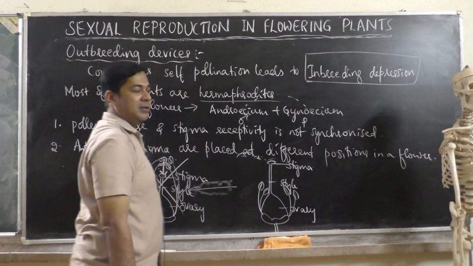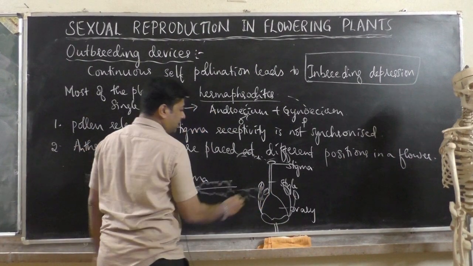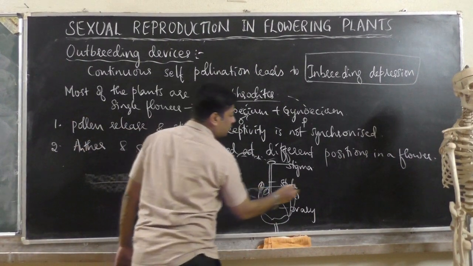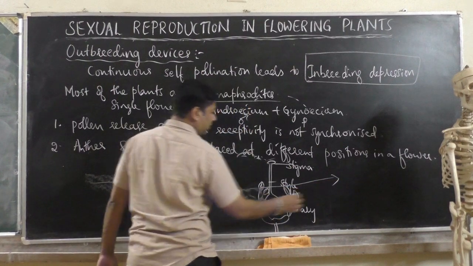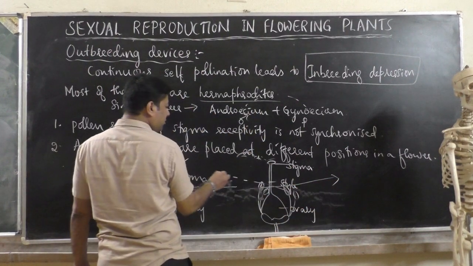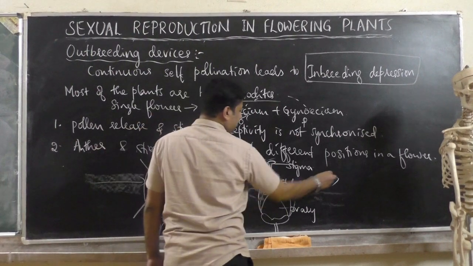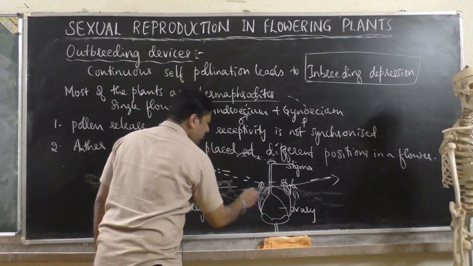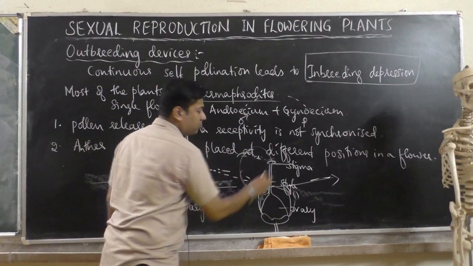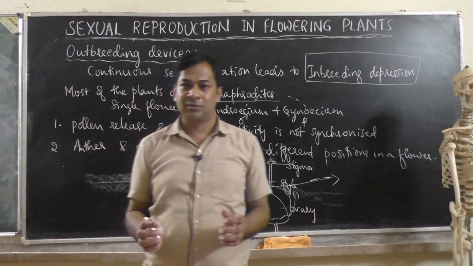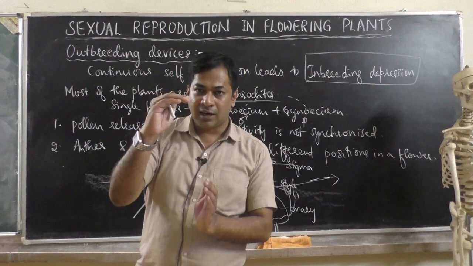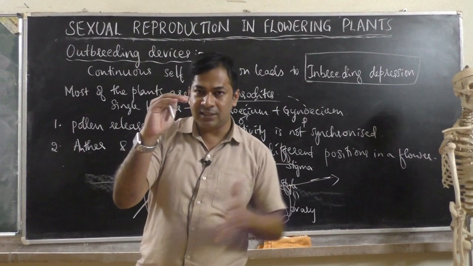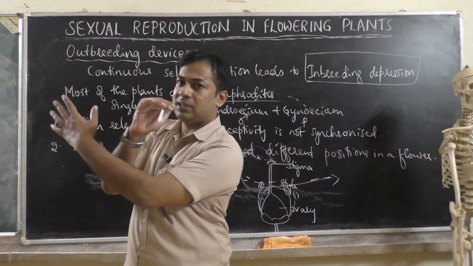So what will happen now? Suppose the wind is there from this side, the pollen grains will go this way. But you can't imagine that when wind is there, pollen grain will roll and come up. It cannot happen, because the stigma is here, anther is here. So if wind is there from this side, it will carry pollen grains that side.